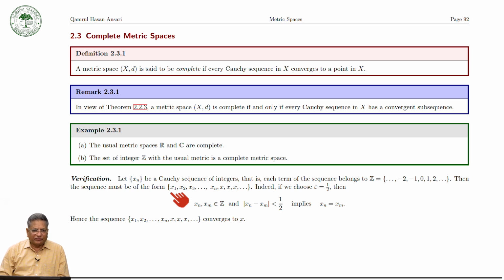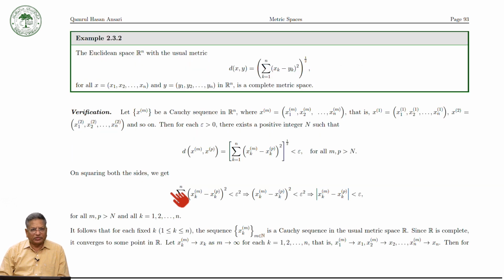Therefore, every Cauchy sequence in the set of integers is convergent, and hence Z, the set of integers, is a complete metric space. So that is the way to prove that.